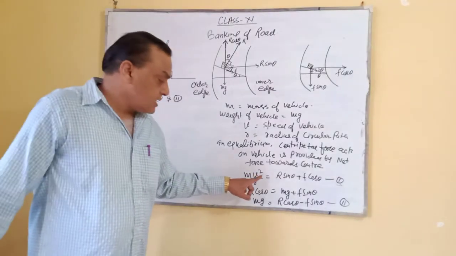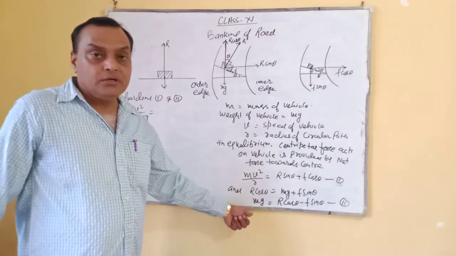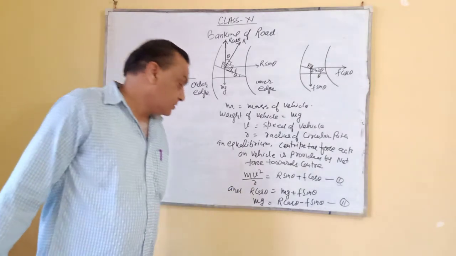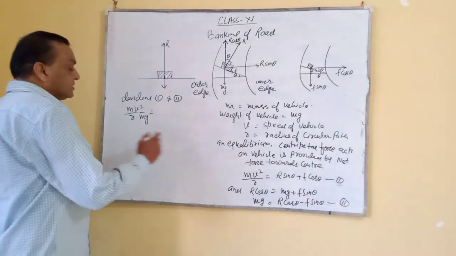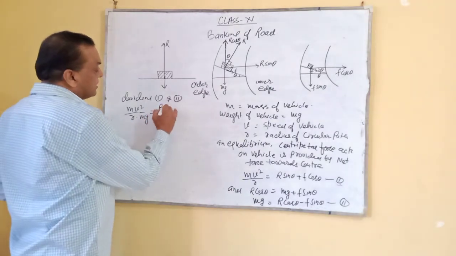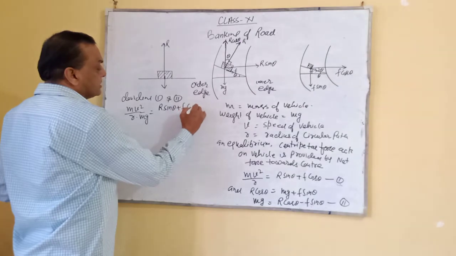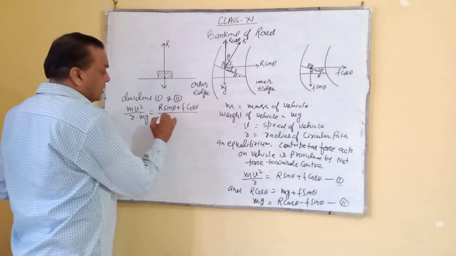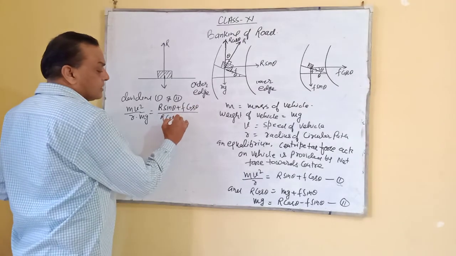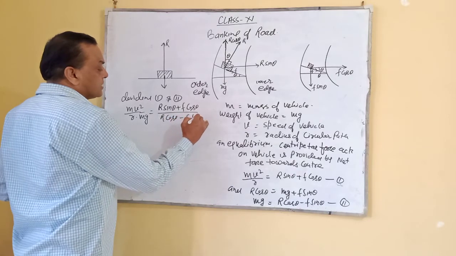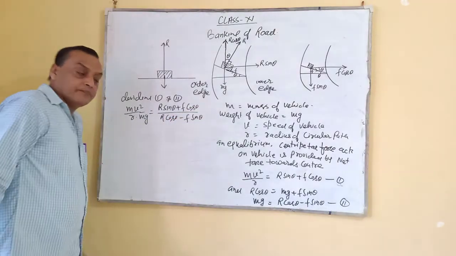This is mv square by r upon mg. So that side, this is the left side, the right side, what will be that? R sin theta plus f cos theta upon r cos theta minus f sin theta.